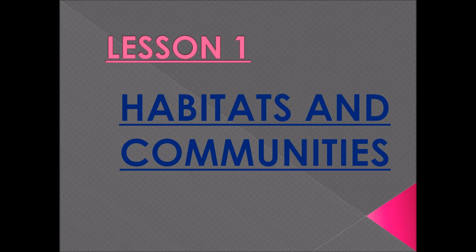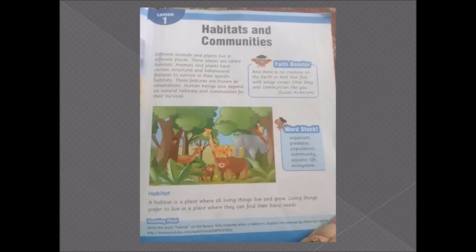Now in our TKS Science Learning Step 4 book, lesson number 1 is Habitats and Communities. Different animals and plants live in different places. They choose the place according to their body needs, where they can get food and water according to their physical needs. So this particular place in which they live is called their habitat.